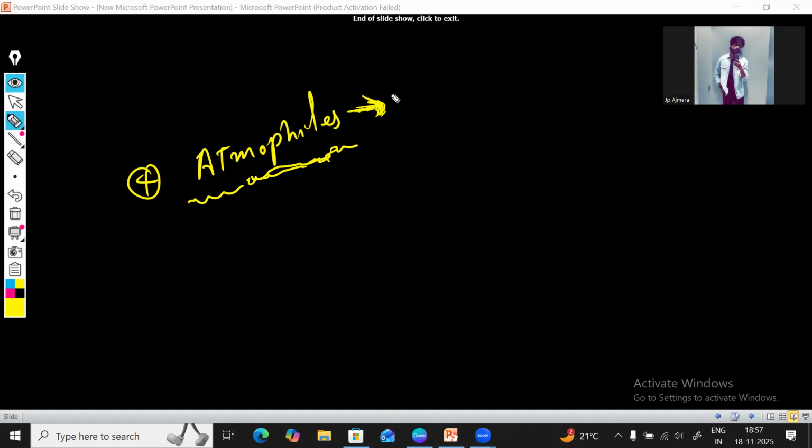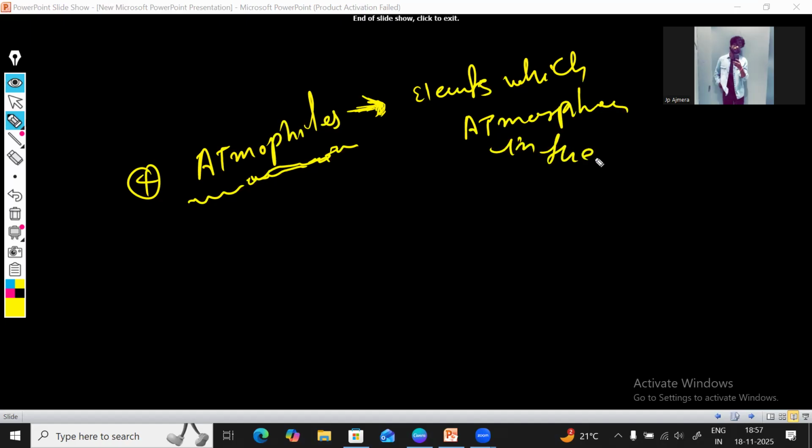So what is atmophiles? Atmophiles are elements which are present in the atmosphere in the form of gas. These things are very simple.